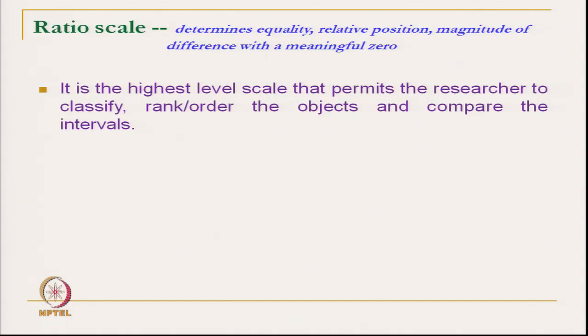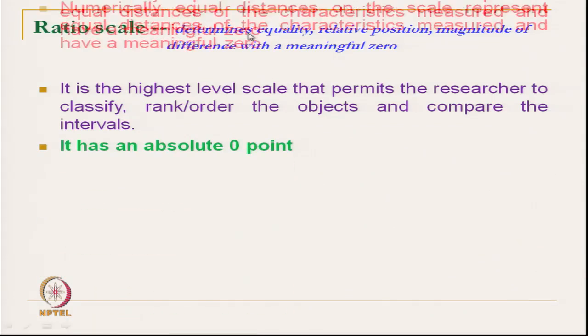Ratio scale talks about the equality, relative position, magnitude of difference and a meaningful 0. It has to have a particular absolute 0 value, like the Kelvin scale.